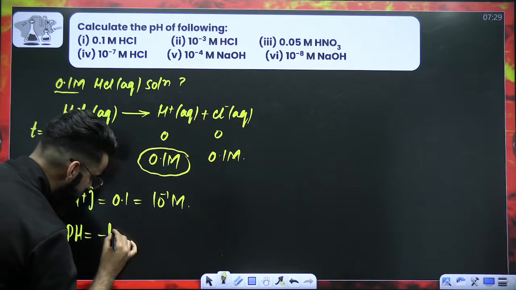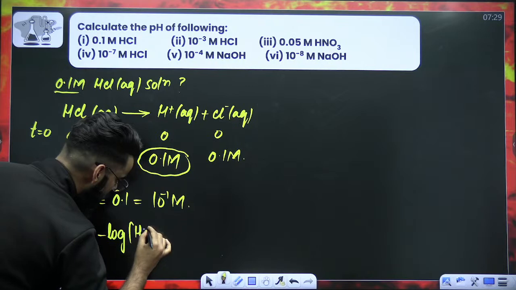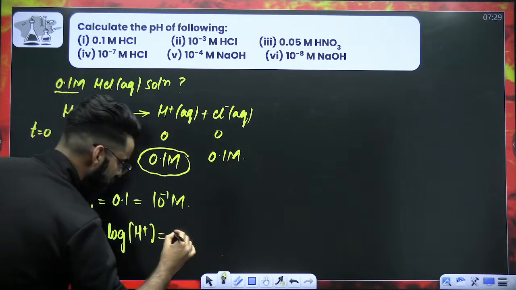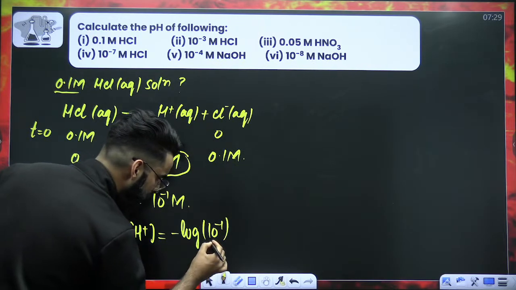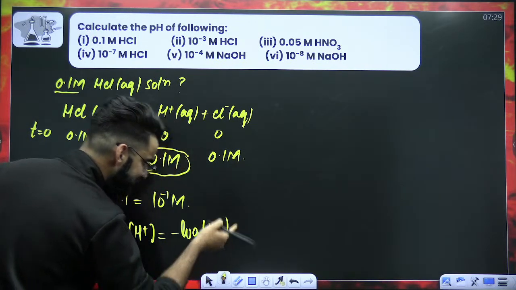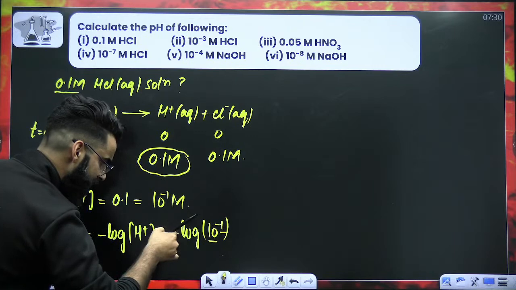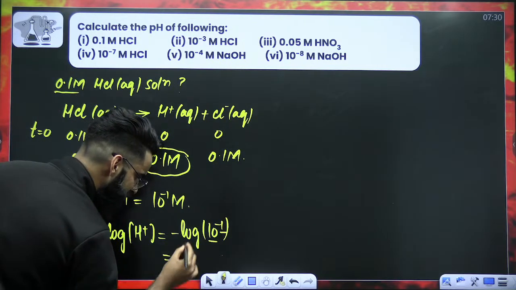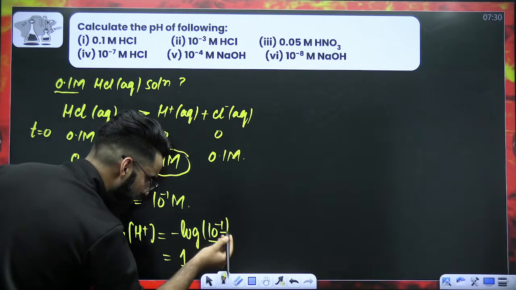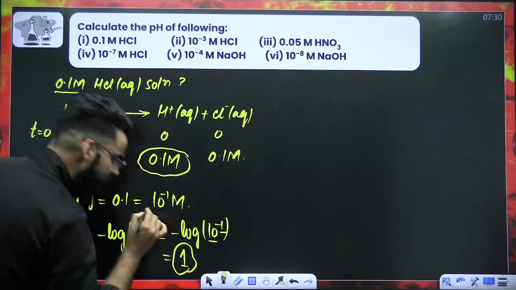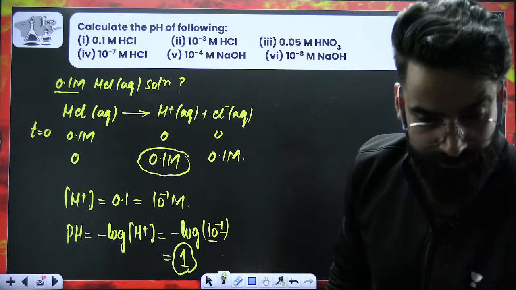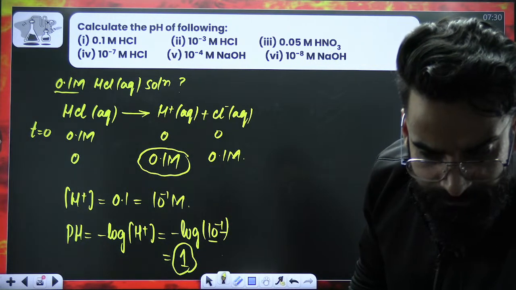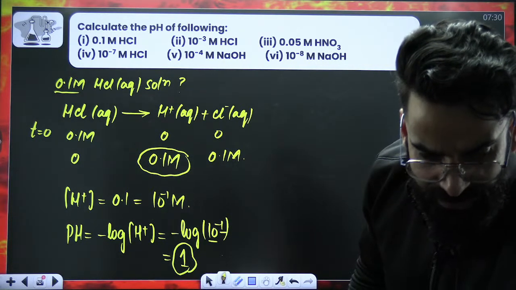p stands for minus log. So minus log of what? Minus log of H+ concentration, which comes out to be minus log of 10^-1. Log of m^n is n log m. So minus 1 comes to the front. Minus becomes plus. So the value comes out to be 1, and log of 10 is 1 itself. So I would say the pH of the solution that was given to us is absolutely 1, right? Perfect. Very simple.